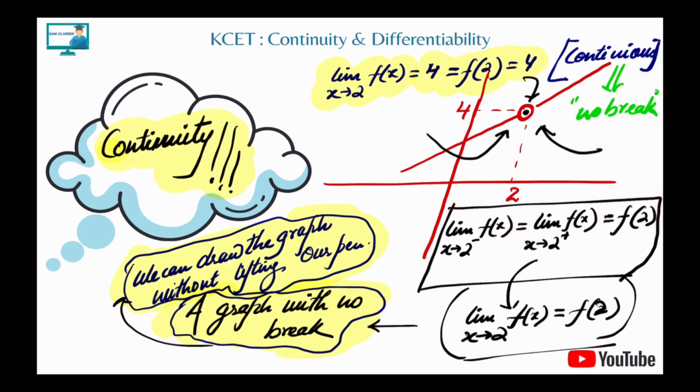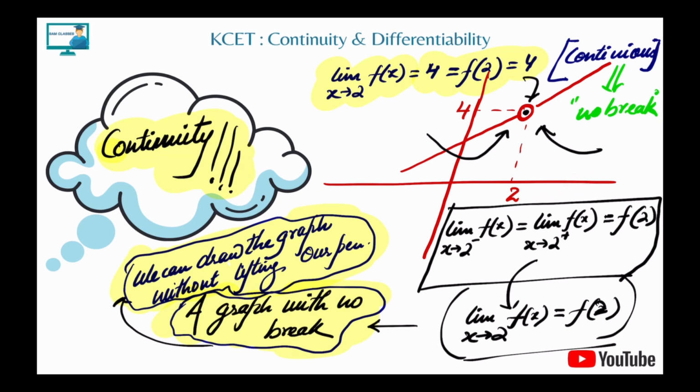You need to understand what continuity means. First, the limit has to exist. For the limit to exist, the left hand limit has to be equal to the right hand limit. And if these two are equal and they're equal to the function value at that point, then we can easily say that the function is continuous.